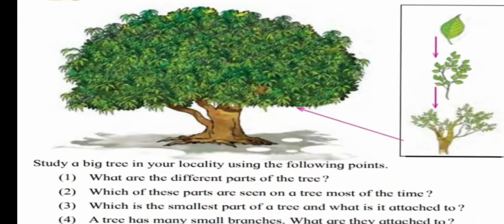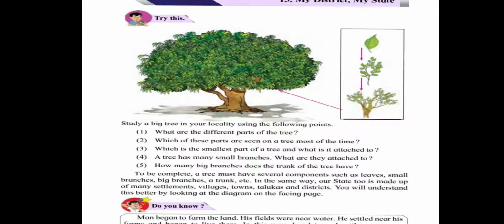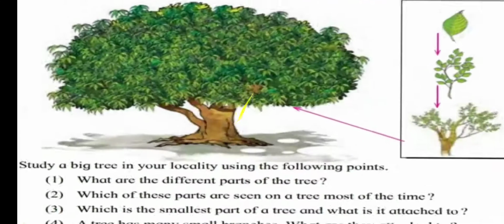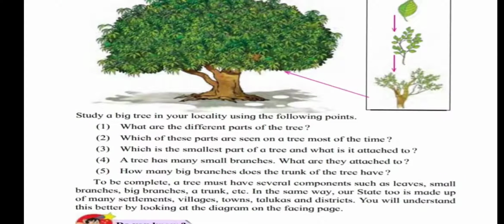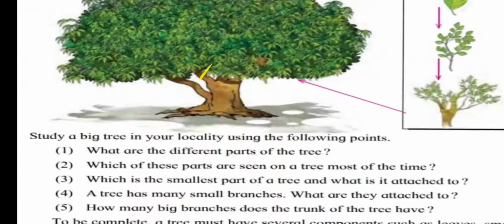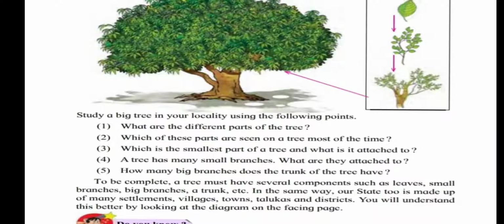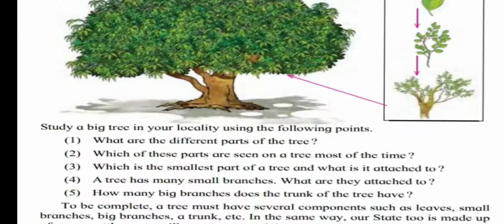Students, you might have seen the tree. You have seen the different parts of the tree. Now some questions are given that we will see. What are the different parts of the tree? The different parts of the tree are leaf, branch, stem, root, flowers, fruits. These are the different parts of the tree.